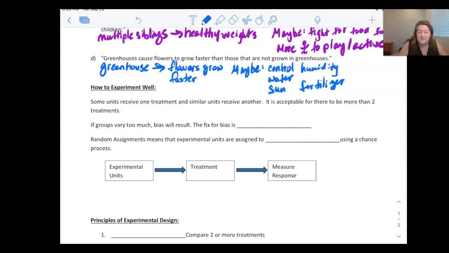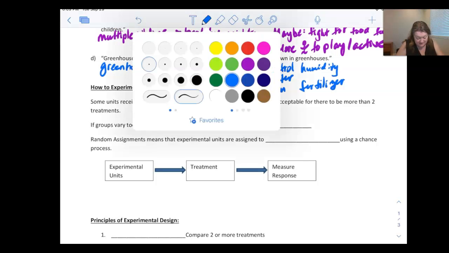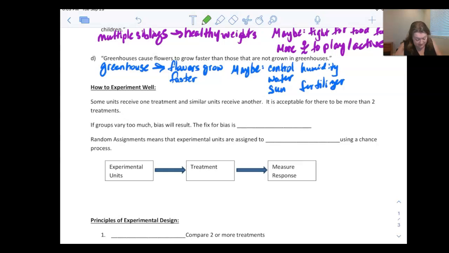Okay? If groups vary too much, bias happens, right? If we have one group that's all older and one group that's all younger, there's going to be a bias there. There's going to be something, that age difference is going to affect the results more than what we're trying to test. So the fix for bias: anytime we think that there might be a bias, the way to get around that is to do random assignment.